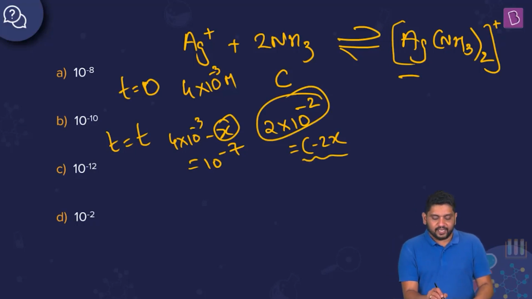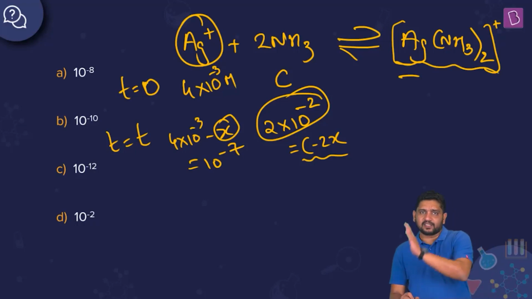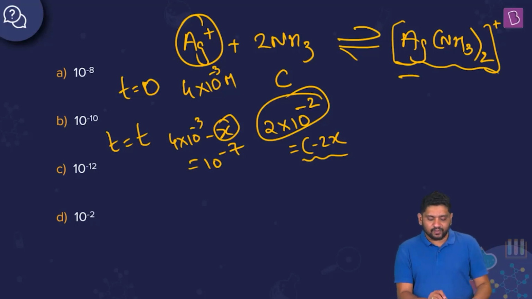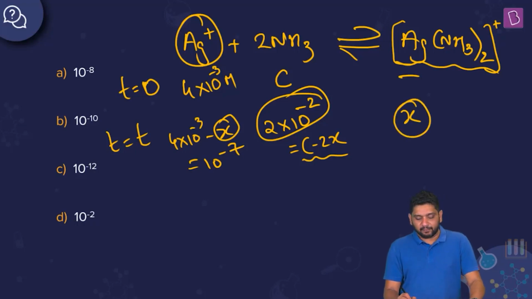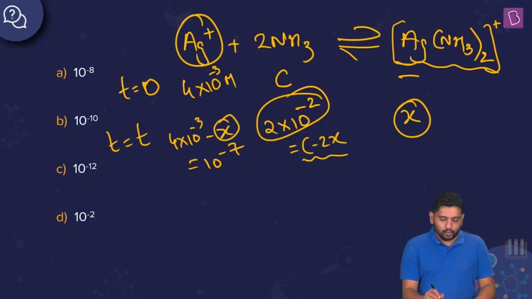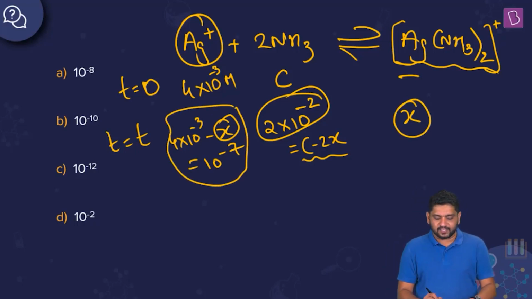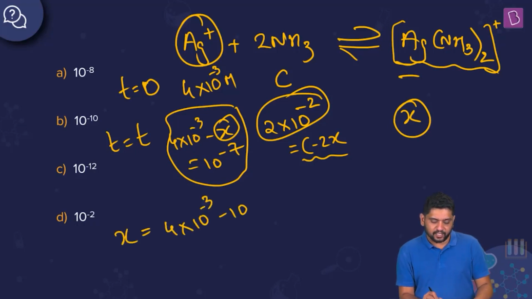Now, obviously, 1 Ag+ gives me 1 complex ion. So x moles per liter is going to give me x moles per liter of this complex ion. So the final concentration of the silver ammine complex, Ag(NH3)2+, is x molar. Now look at this. 4 into 10 to the power minus 3 minus x is equal to 10 to the power minus 7, which means x is equal to 4 into 10 to the power minus 3 minus 10 to the power minus 7.